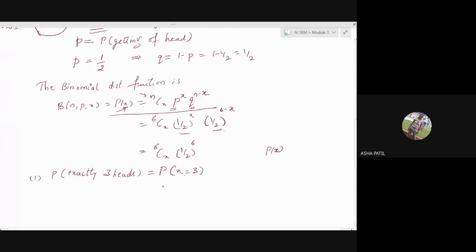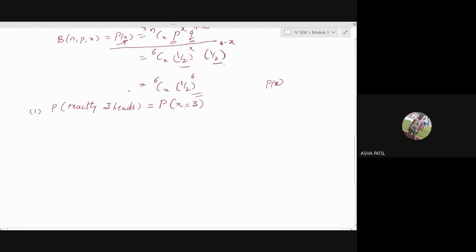Just put X equal to 3 in this function. Already you have written P of X. So put X is equal to 3. You'll get 6C3. Whatever the value of 1 by 2 raised to 6 is there, you can keep it. That will give us the answer.